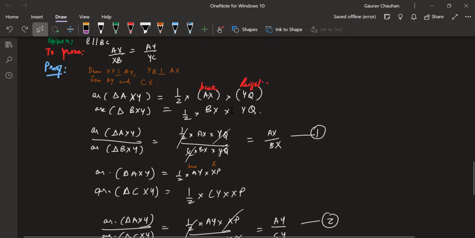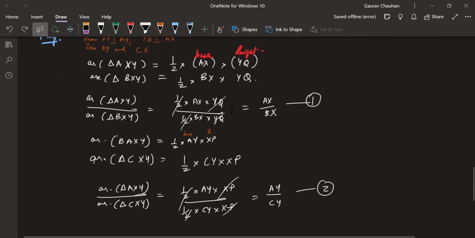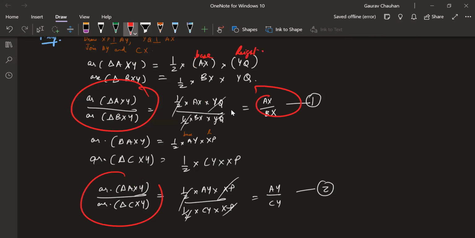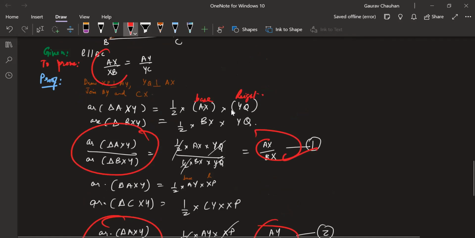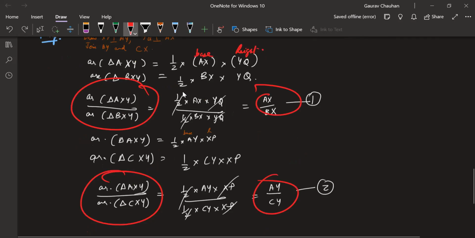You're getting what my problem is, where I am right now. I have two equations, this equation and this equation. Forget this part, not important; we've already cut that out. This is the LHS of my proof, and this is the RHS of my proof, which means if I show that these two things are equal, I will basically be proving it.